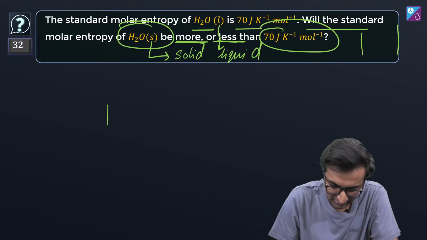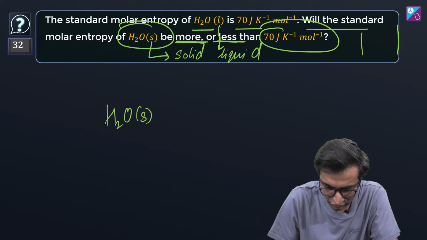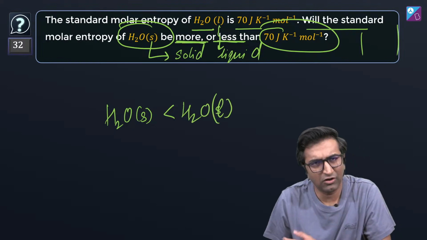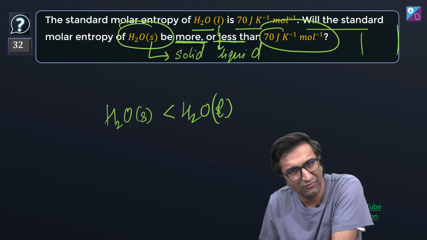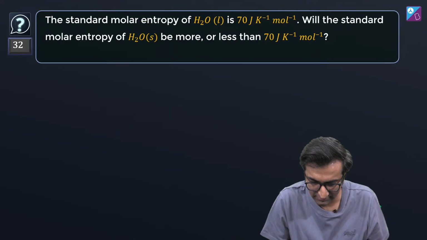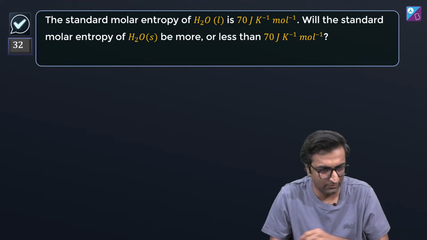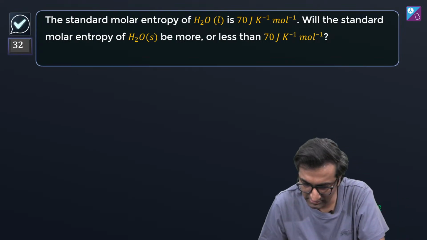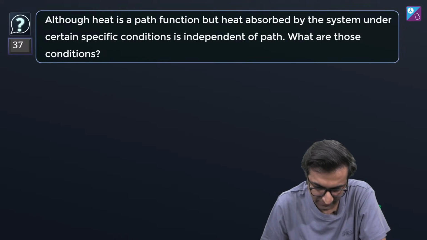Yeah, absolutely right. H2O(s) should be less than H2O liquid. Why? Because to convert a liquid to solid, some entropy is lost. Entropy kam ho jati hai. It's as simple as that. Good job everybody. Yes. Bilkul sahi. Agla sawal karte hain.